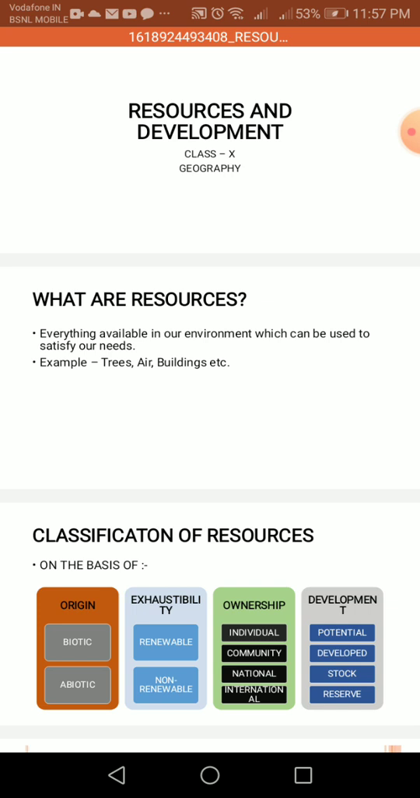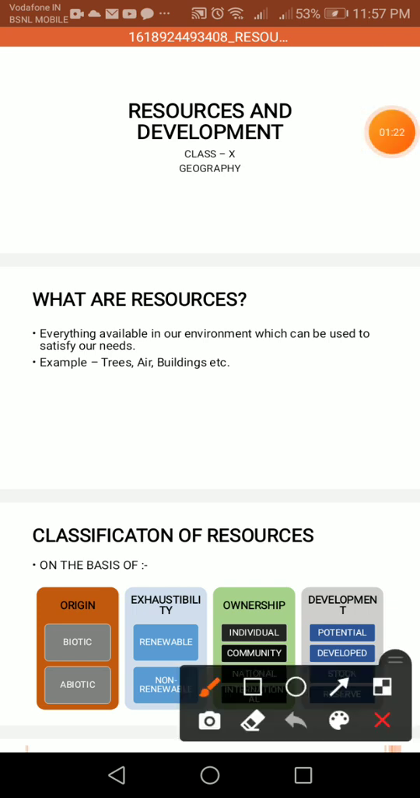First of all, see origin. Origin means that types of resources are biotic and abiotic. Biotic means living, abiotic means non-living. For example, biotic resources are human beings and livestock. Abiotic means resources like rocks and metals which have no life.